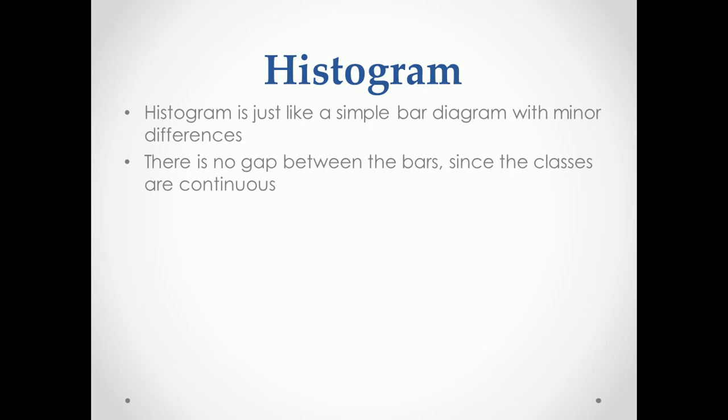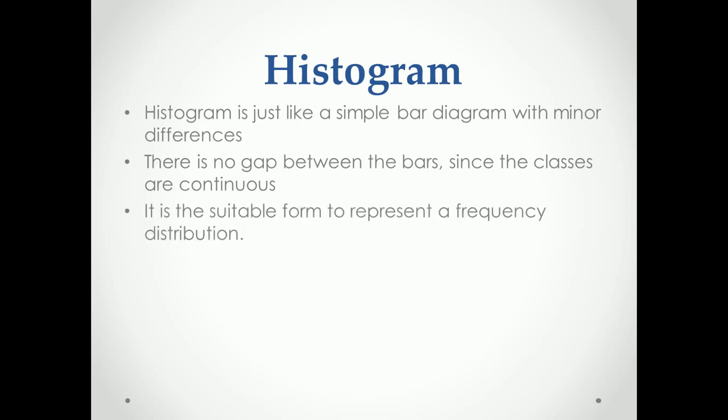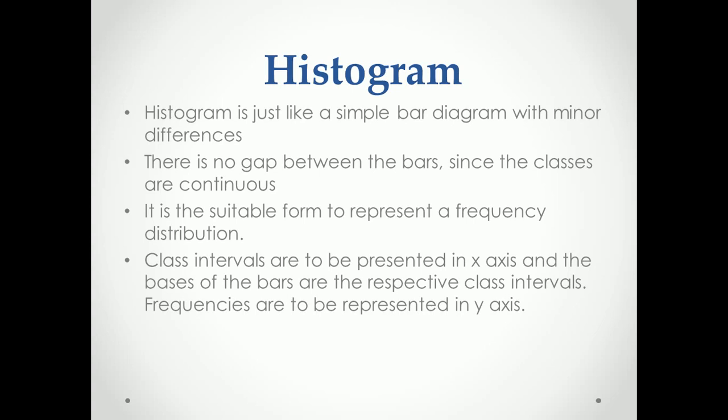We use a histogram for drawing continuous classes. It is the suitable form to represent a frequency distribution; for a frequency distribution table, the histogram is the suitable form to draw. In this, the class intervals are represented on the x-axis and the frequencies or values are represented on the y-axis. We will see how to draw a histogram.